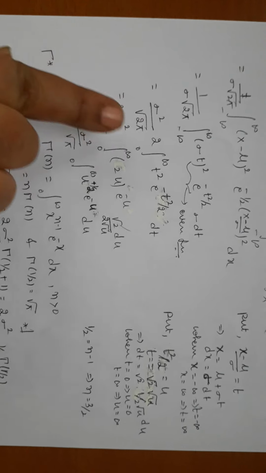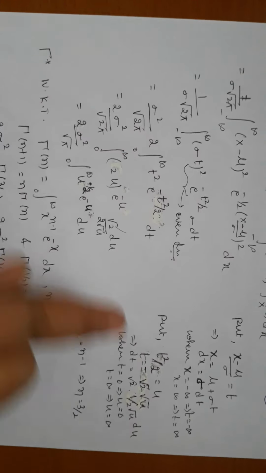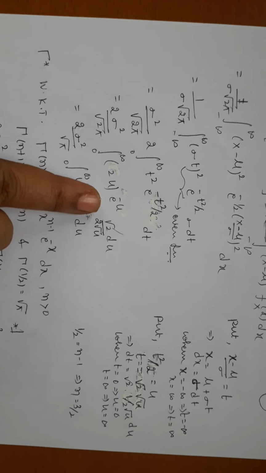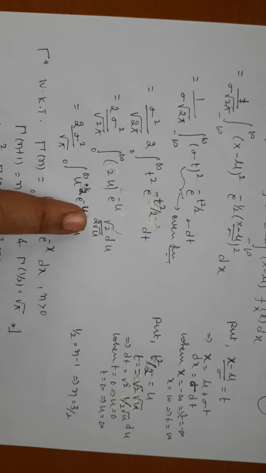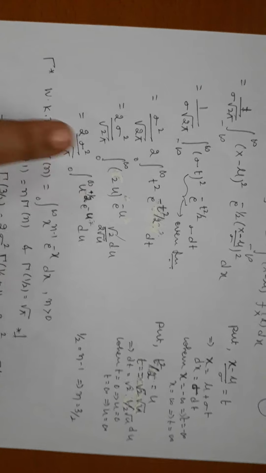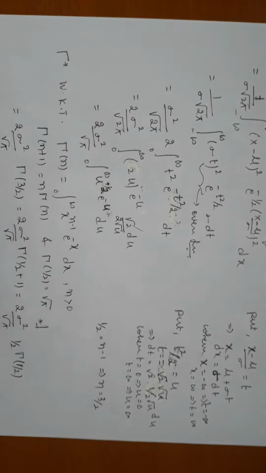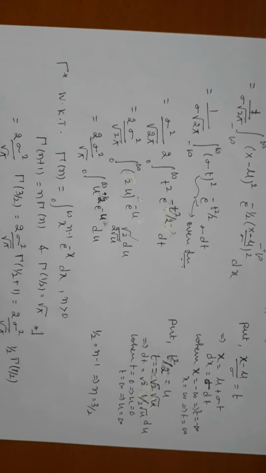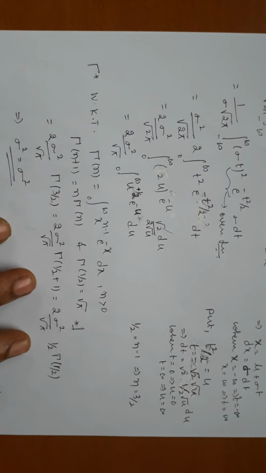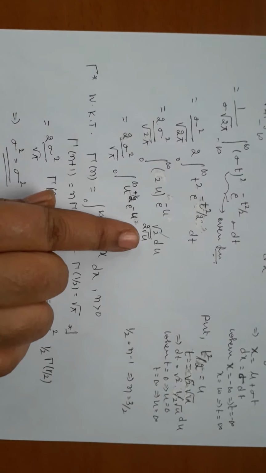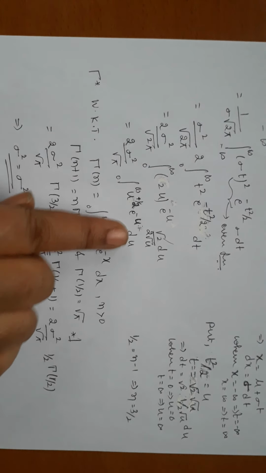What do we get? Actually 2 sigma square root of 2 by root pi, integral from 0 to infinity. t square is 2u, so 2u into e power of minus u, into root 2 by 2 root u du. Root 2 cancels, 2 cancels, and one 2 is remaining. So we have 2 sigma square by root pi. Then we have to simplify further. While simplifying, root u goes to the numerator: 1 minus half. What we get is u power of half e power of minus u du.